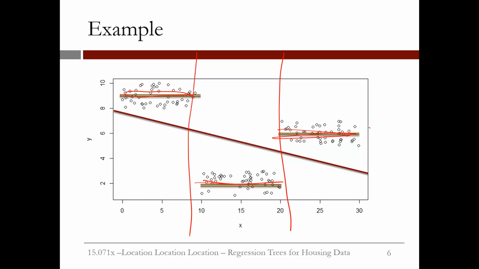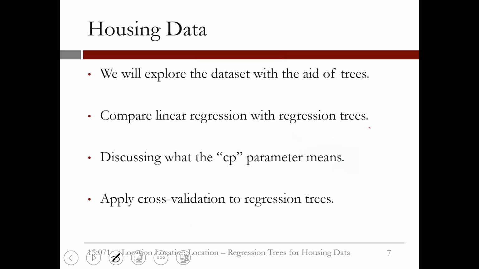Of course, in reality, nothing is ever so nice and simple, but it gives us some idea why we might be interested in regression trees. So, in this recitation, we will explore the dataset with the aid of trees. We will compare linear regression with regression trees. We will discuss what the CP parameter means that we brought up when we did cross-validation in the lecture, and we will apply cross-validation to regression trees.